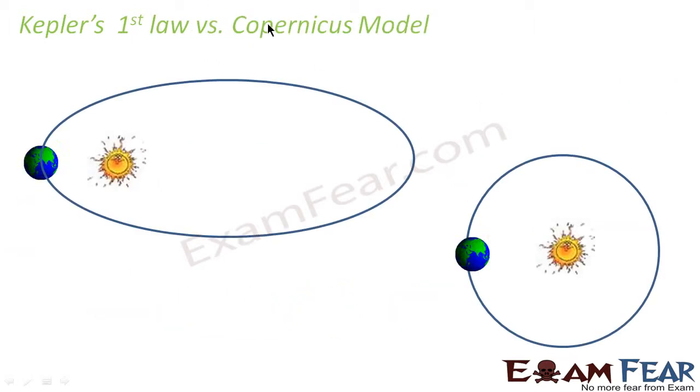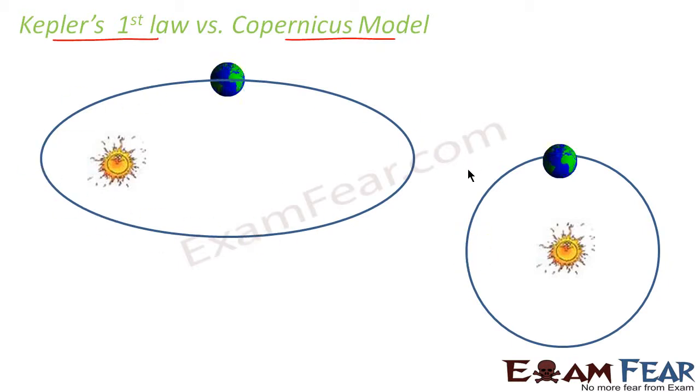Now we'll see how we can compare Kepler's first law with the Copernicus model. As we saw, Copernicus told that this is the sun and the planets revolve in circular orbits. But Kepler said that it is not circular, instead it is an ellipse. So do these two theories contradict each other?